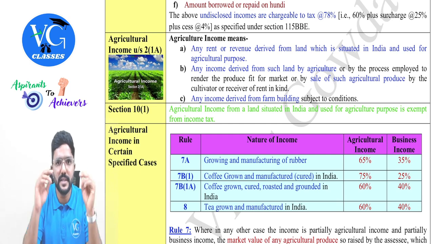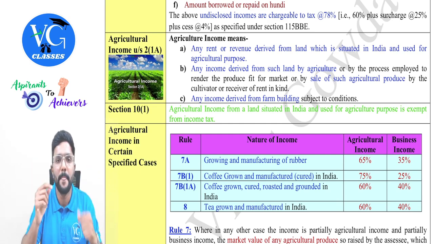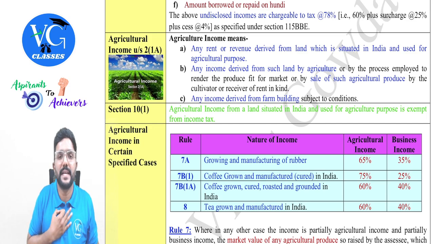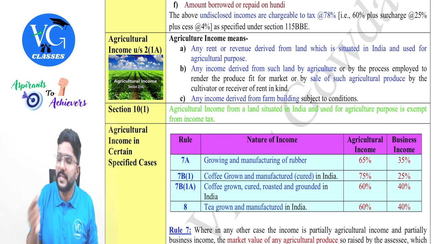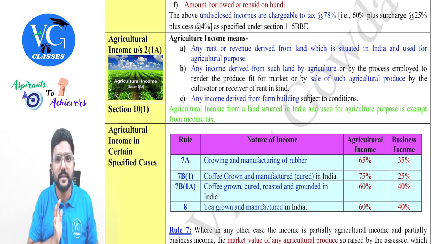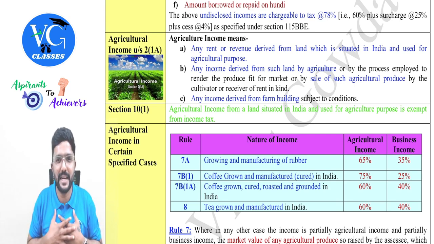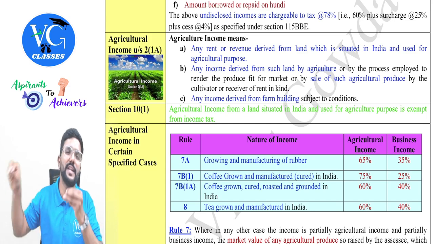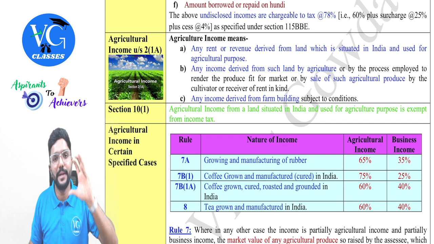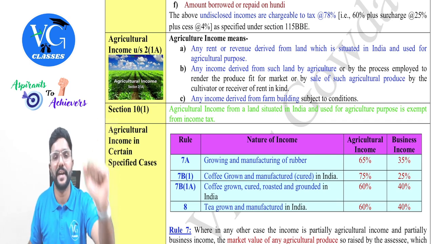For example, listen here. Hello, hello, focus. Assume I own an agriculture land where I myself am cultivating. Whatever I earn from the sale of crops, is it an agriculture income for me? Yes. Next example. Assume I own an agriculture land, but I am a lazy person. I don't want to grow anything in my land. Now I have let out my agriculture land to you for rent.